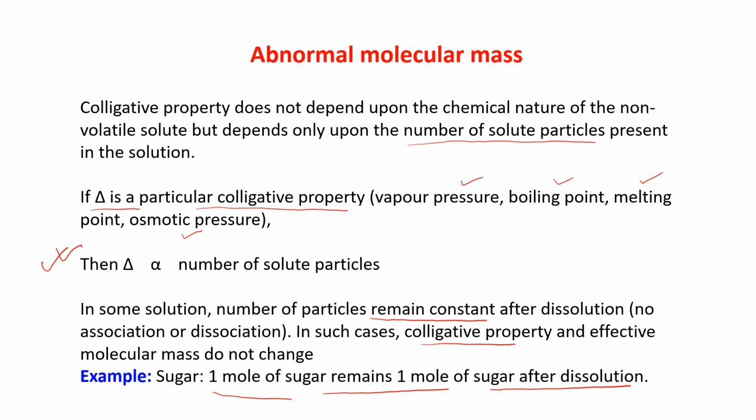So if association or dissociation takes place after dissolution, naturally it affects the molecular mass. The number of solute particles is changing, so the colligative property is also changing. That is known as abnormal molecular mass.